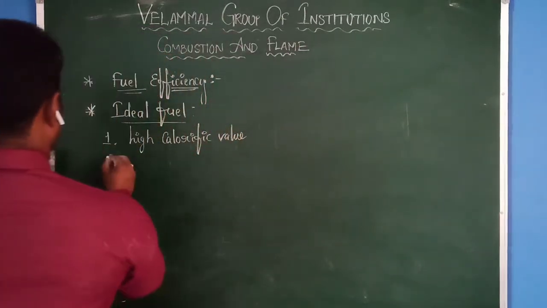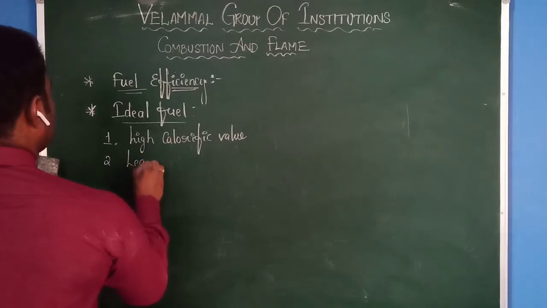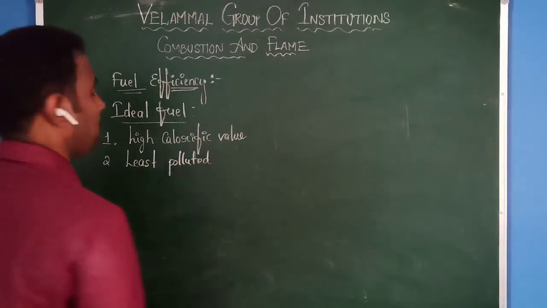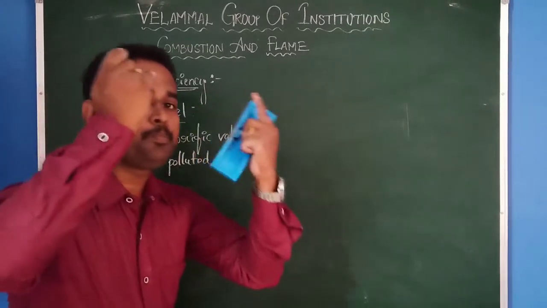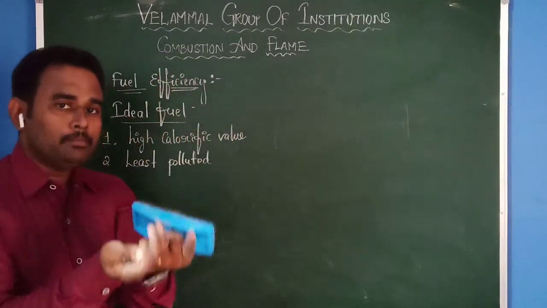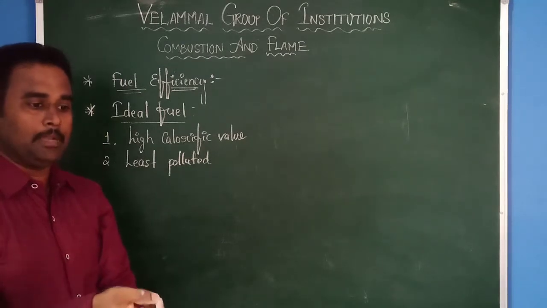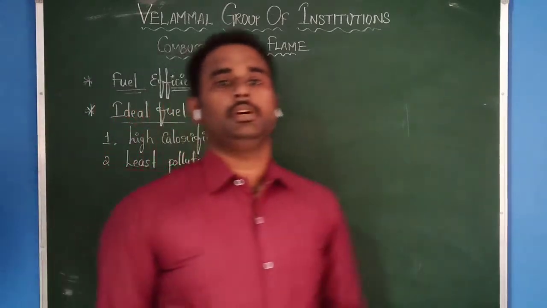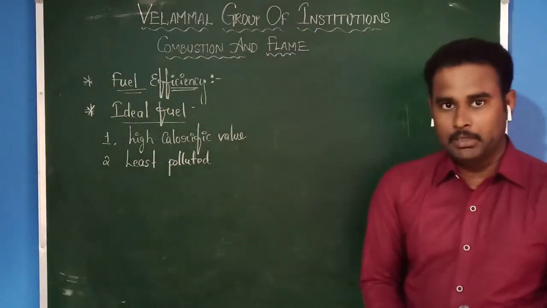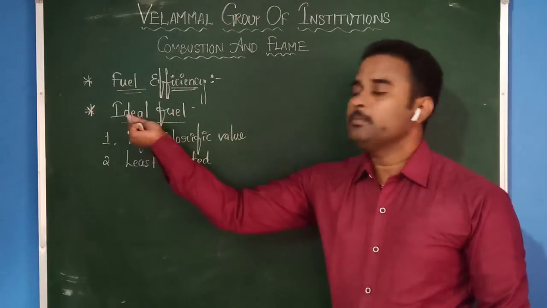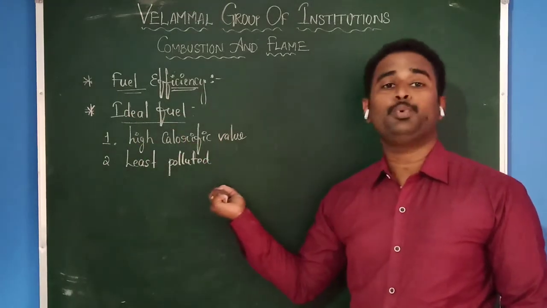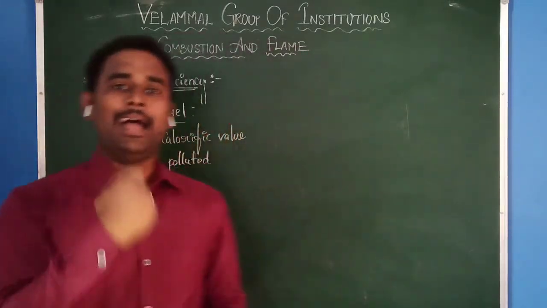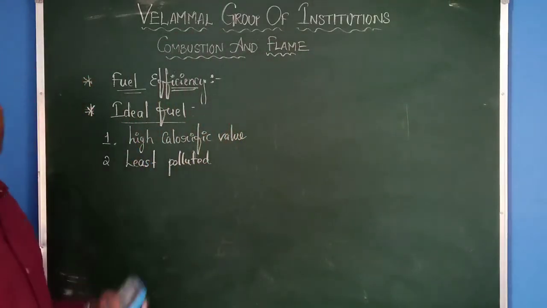The second one, least polluted. That means when you burn any fuel, if it produces some pollution, like some type of gases it will release. If it is not producing that much, if it does not affect the environment, then it comes under ideal fuel. That means least pollutant or least polluted. It is not supposed to pollute the environment. That comes under ideal fuel.